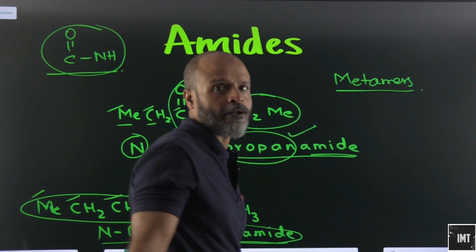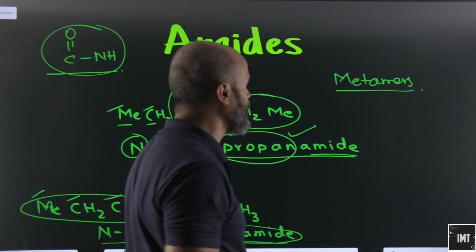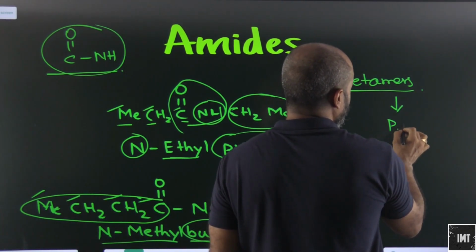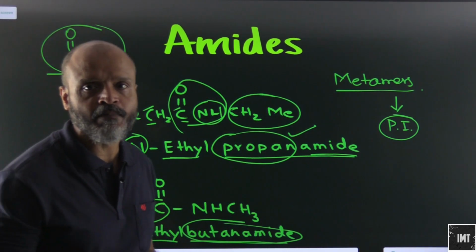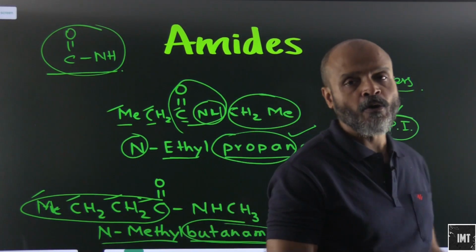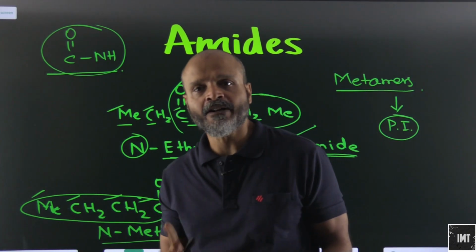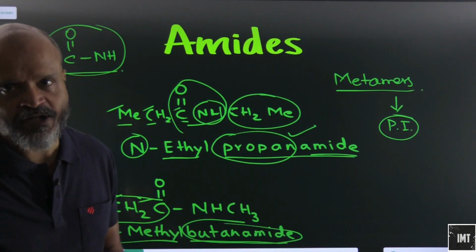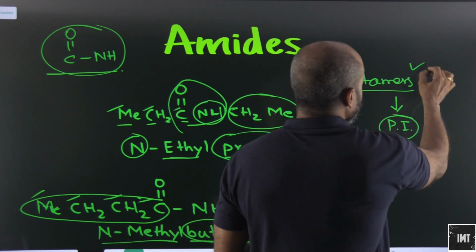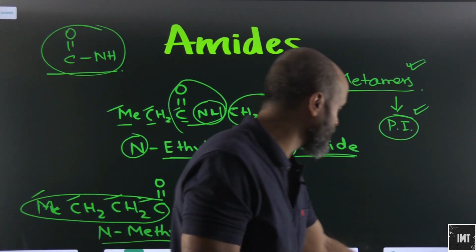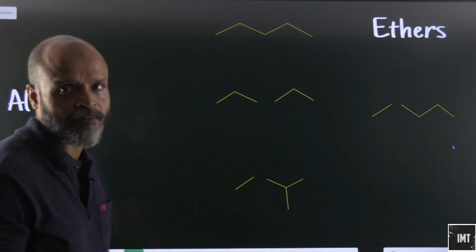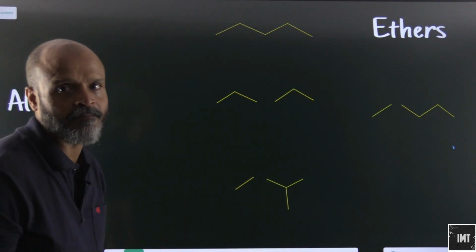Just one thing to note here is that metamers are a kind of position isomers only. So not all compounds which are showing position isomerism will show metamerism, however all metamers will be position isomers. Okay, all metamers will definitely be position isomers as well. So this was pretty much the last group that we need to discuss about metamers. We will see some examples out here.